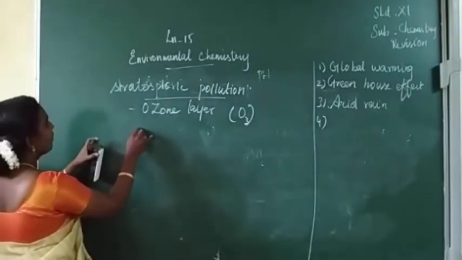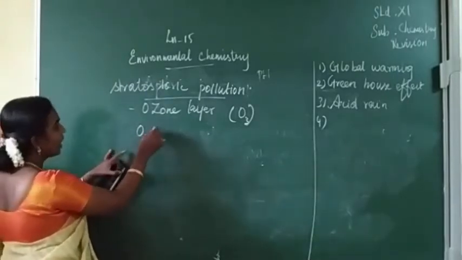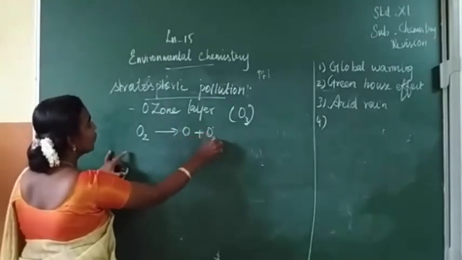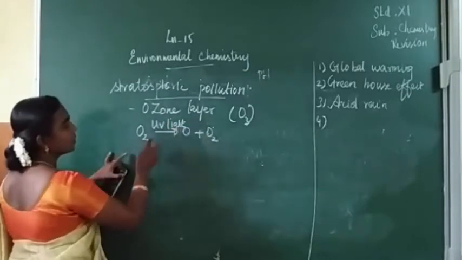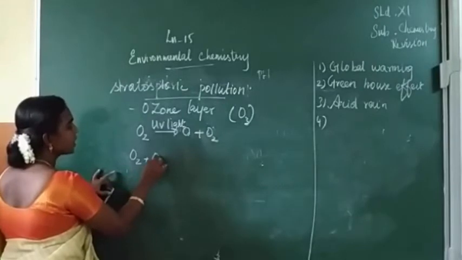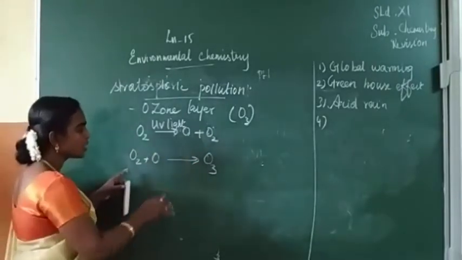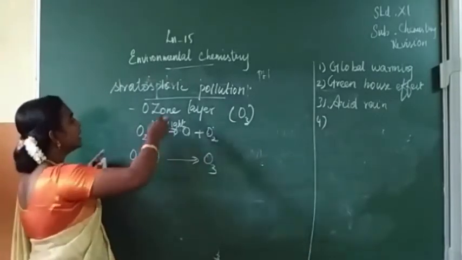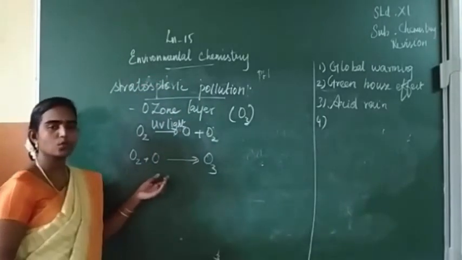Oxygen molecules can be decomposed into oxygen atoms by UV light. The same oxygen molecule, when it combines with atomic oxygen, forms ozone. So these ozone molecules set up as a layer in the stratosphere, that we call the ozone layer.